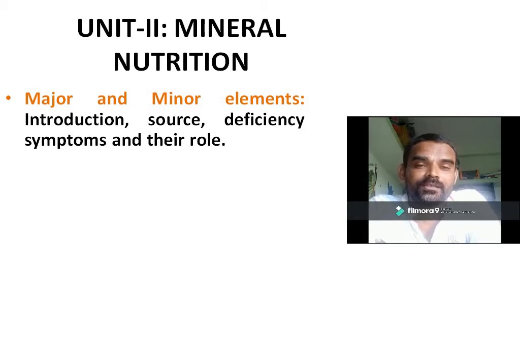Certain nutrients are given in smaller bags. That means these nutrients are required in smaller quantity, but are very essential for plant growth. These are known as minor nutrients. We have to study all these major and minor nutrients required by the plant, their deficiency symptoms and their role in plant life.